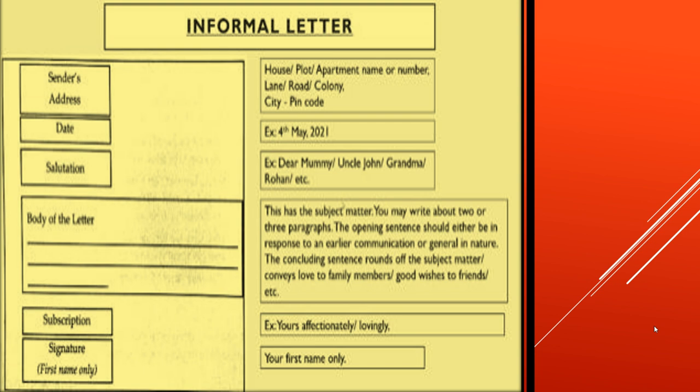Coming to the subscription. Subscription is how you take leave from the person. So you can write yours affectionately or yours lovingly or your loving son, not yours affectionately son or yours lovingly son. You will write your loving son, and then end it. Okay, so it can be either way, yours affectionately or your affectionate daughter, son, friend, whatever. Then comes the signature, and in the signature, you're only going to write your first name in case of an informal letter.